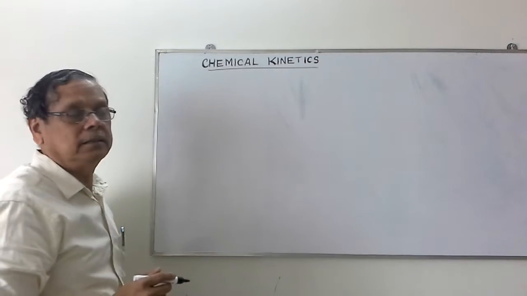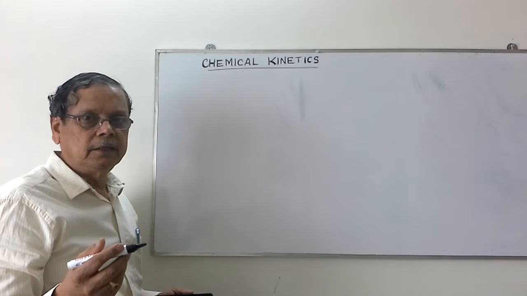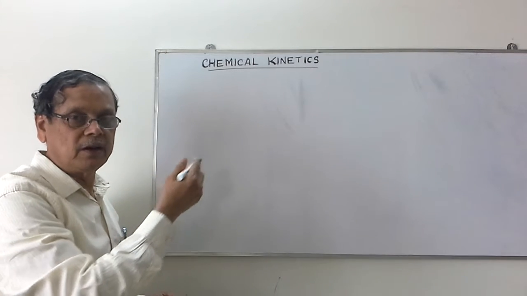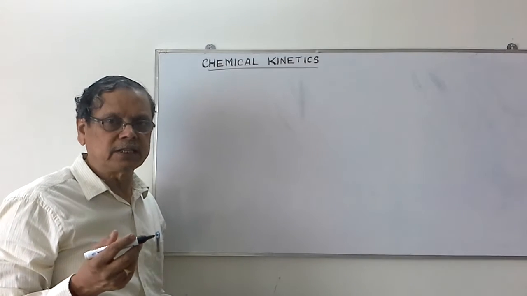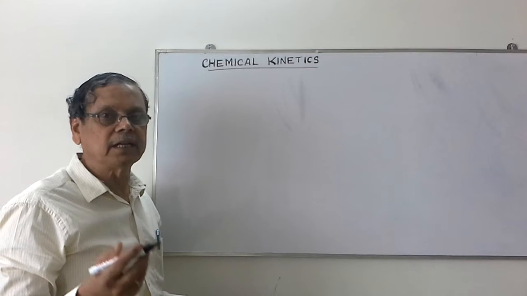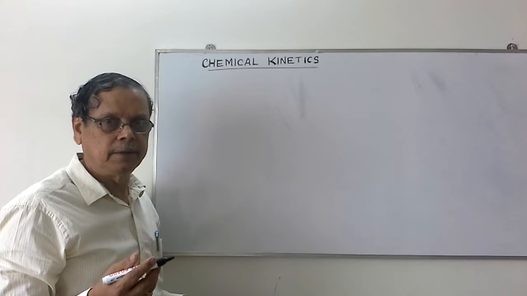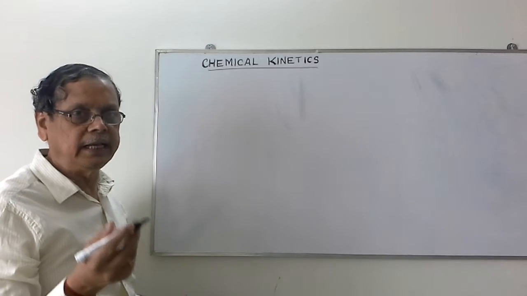Let us continue with the chemical kinetics. In the previous topic, we have studied about the velocity, the types of velocity, that is average and instantaneous velocity, and we have considered the factors affecting the velocity of the reaction. Now let us consider one by one those factors in detail.